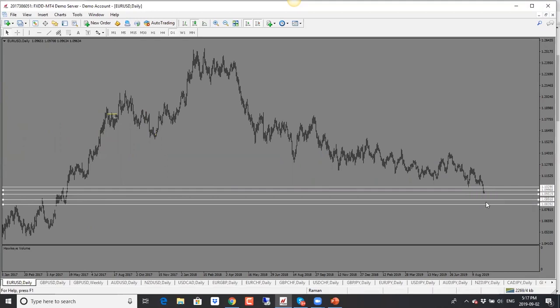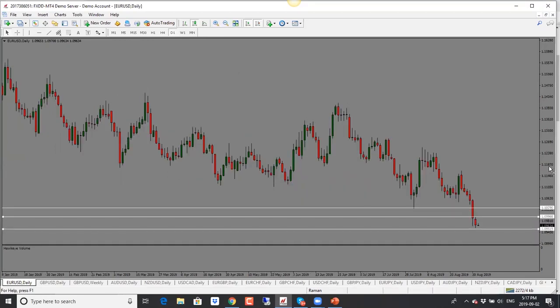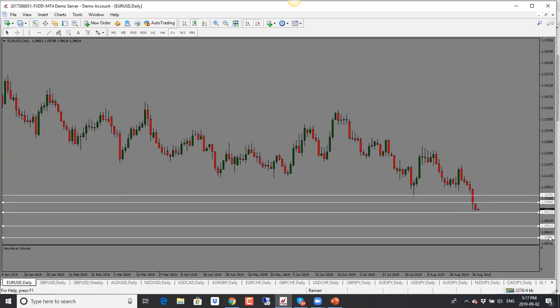So I'm looking for a drop here. Bias is bearish, but do keep in mind that previously when price was at that point, there were problems, so we could see similar issues again. The next target here would be 1.0900.